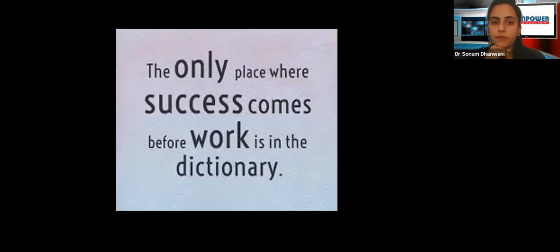The only place where success comes before work is in the dictionary. How beautiful it is that in the dictionary we have words arranged alphabetically. So it's only in the dictionary that the word success, starting with S, comes before work, starting with W. But in our day-to-day life, unless you really work, you won't achieve success.